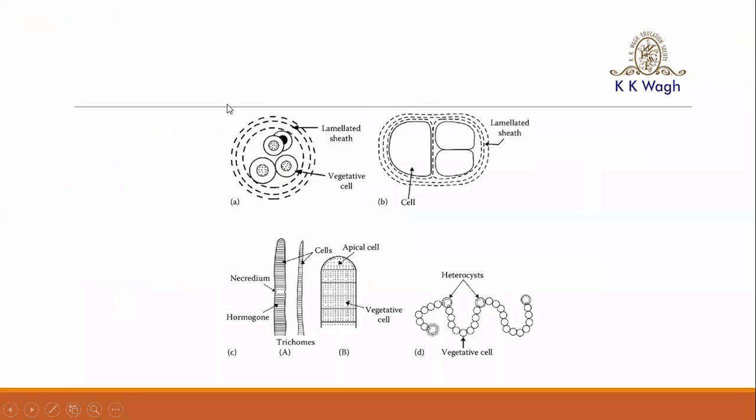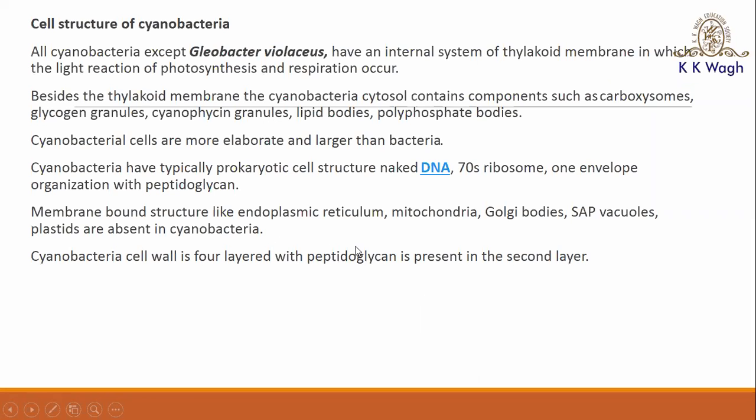Next, different structures are given here. Here you can see trichomes. Then here apical cells are present. Then here vegetative cells are present. Here heterocysts are present. Then next is their cellular structure.